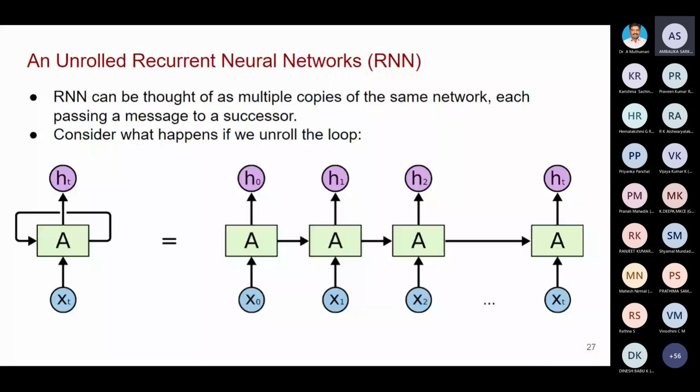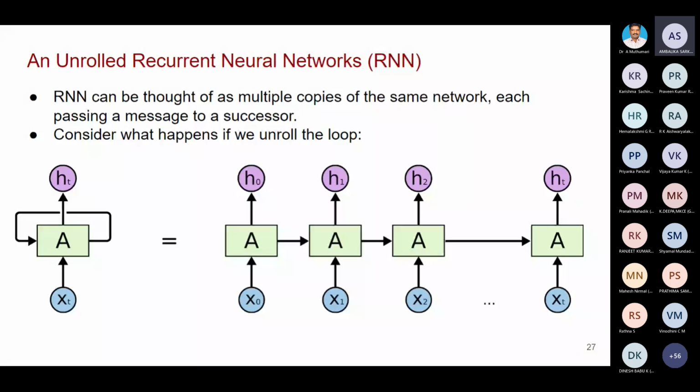If you unroll it, you will get the sequence, multiple copies. This is for the sequence at time step t0. X0 is the input at time step t0, this is the input at time step t1, input at time step t2, etc. If you open a particular cell in RNN, it will look like this.